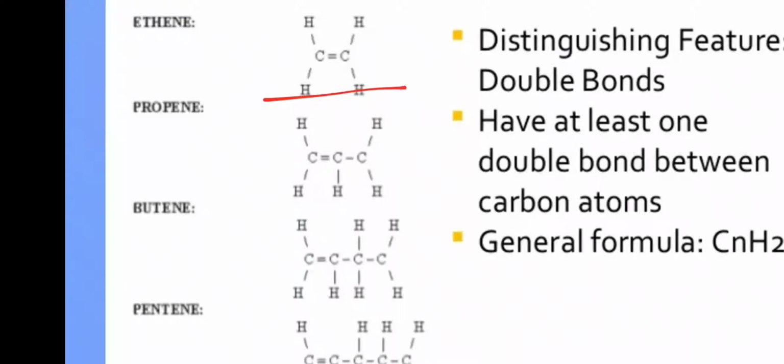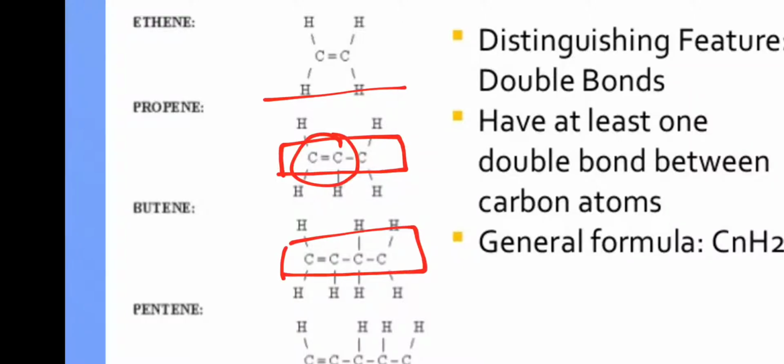When you have a 3 carbon atom chain with one double bond, that is propene. When we have 4 carbon atoms, we get butene if there is a double bond present. Similarly for pentene, there is a chain of 5 carbon atoms and one double bond.